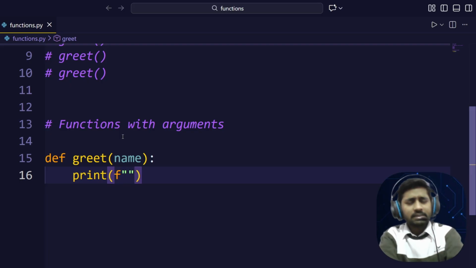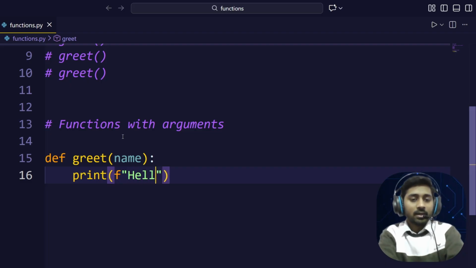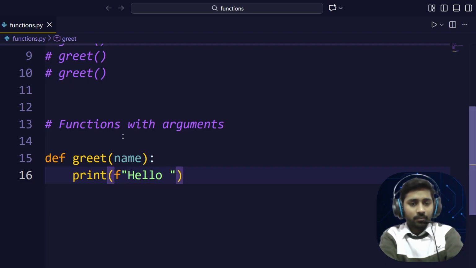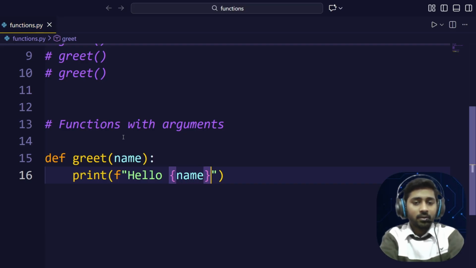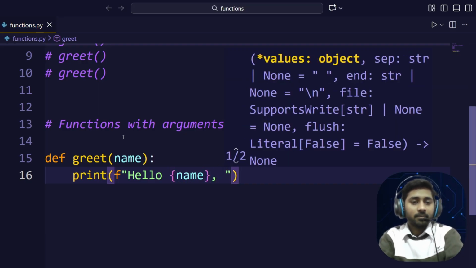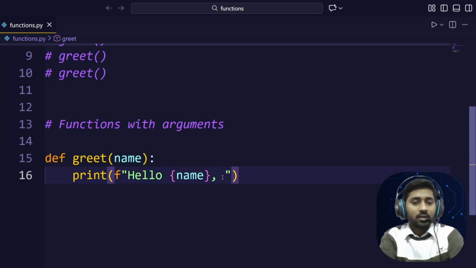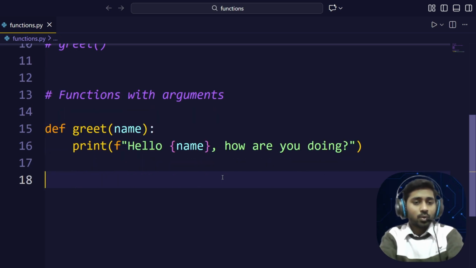So that is the easiest way to concatenate variables with your strings, with your text. Let's say I want to say hello and display my parameter, which I already pass here. Now hello and the name, and I want to say how are you doing, correct? So this is the code which I am going to write here. That's all for this as a function definition.